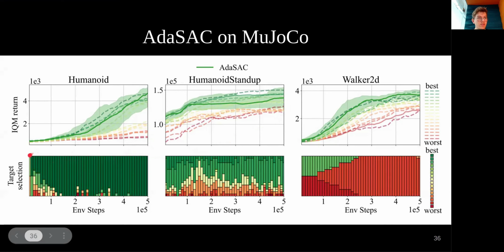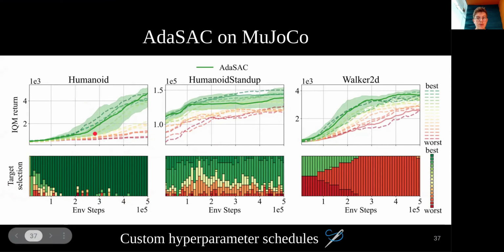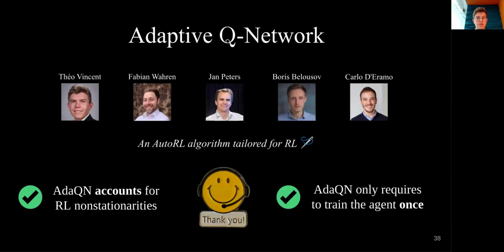For that, we plot the distribution of the hyperparameters chosen as target across the seeds and along the training. We see that the hyperparameter schedule is not the same for each environment, which means that our method builds custom and non-trivial hyperparameter schedules. Thank you for listening.